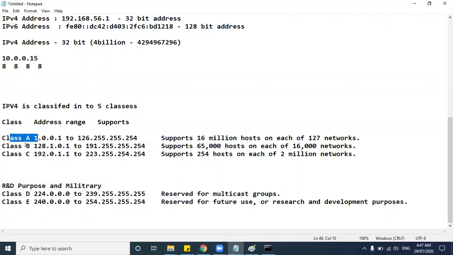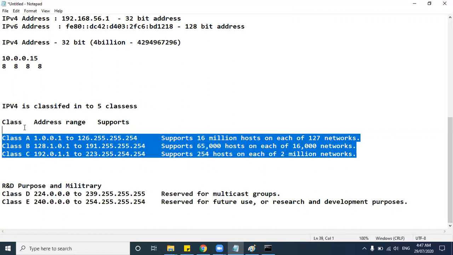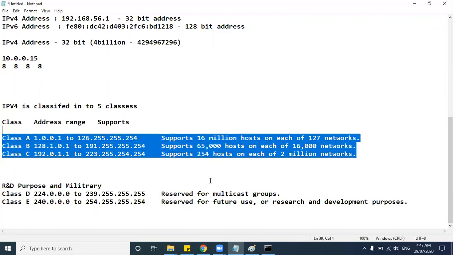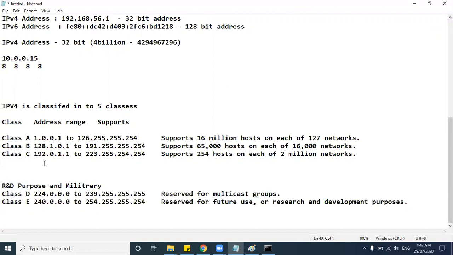Now class A, class B, class C. So the class A IP address range will start from 1.0.0.1 to 126, and class B will start from this range, class C will start from this range. Now for these three groups, how many IP addresses will come? Here around 16 million will come, 65,000 will come, and 254. So total around 16,065,254 hosts will come for these three classes when you are excluding these two.